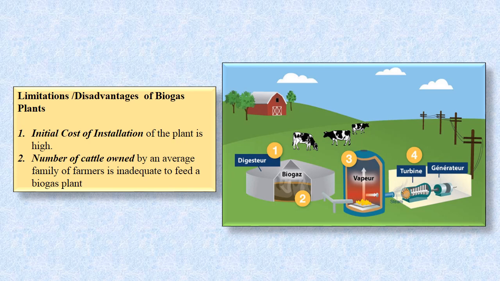The government should play an important role by giving legal support. Certain schemes should be developed. Technology should be developed, and biogas should be used on a large scale. This will help to reduce our dependence on fossil fuel. So this was all about the biogas plant.